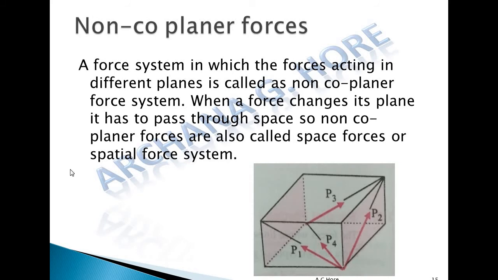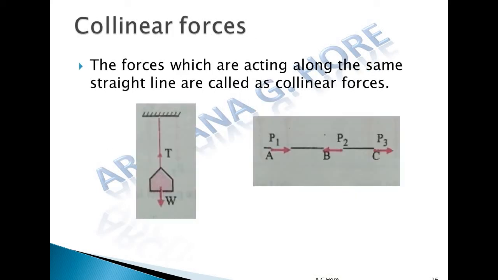Non-coplanar, the opposite of coplanar. These are forces which don't lie on a single plane. Suppose, for example, in this diagram, P1 is acting on this plane, P2 is acting on this plane, P3, P4, like this. So these are forces acting on different planes. So this is a non-coplanar force system. Also, these forces pass through space, so this is also known as a space force system.